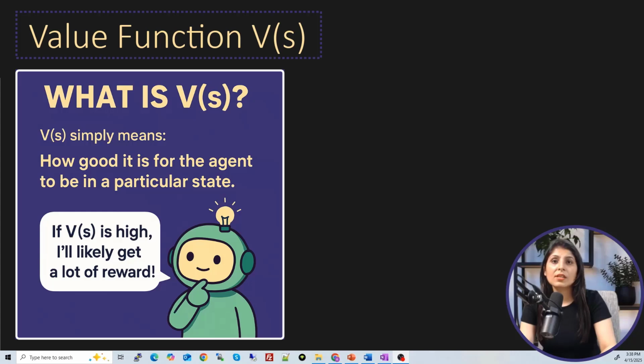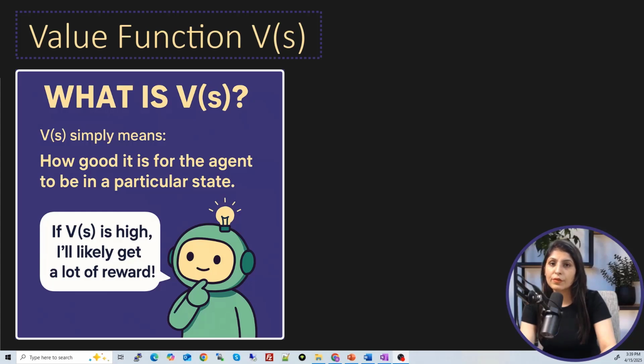V of S simply means how good it is for the agent to be in a particular state. Here the agent is thinking to itself, right now I'm in this state and V of S is high. That means I will most likely get a lot of reward from here if I behave smartly, and in future if I get a chance I will return to this state because it is a high value state, which means this state is beneficial for me. So let's try to understand this concept with the help of an example.